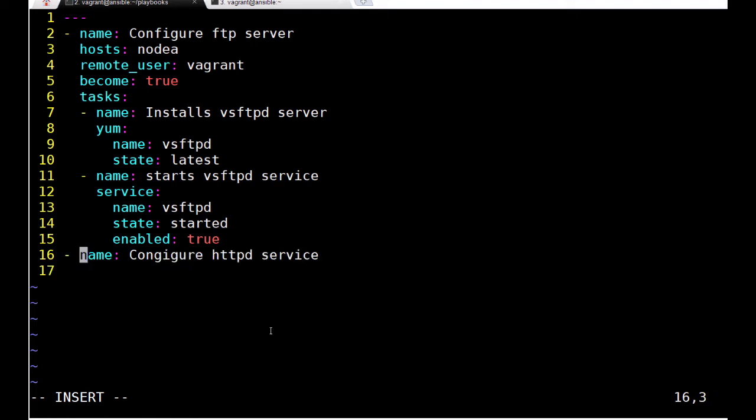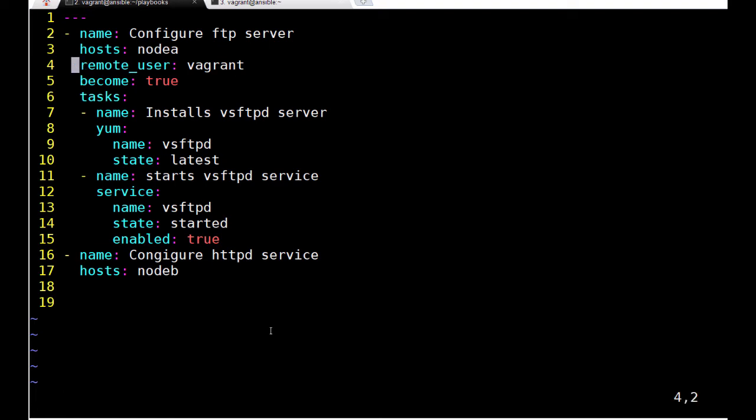Next, because it's a new play, you need to specify on which hosts this one will run. Press enter, then press tab. It will come just below the n of name. Type hosts, and then type the name of the host. This one is going to be installed on node B, and then as usual, vagrant and become and tasks, these things are likely to be the same on both the nodes.